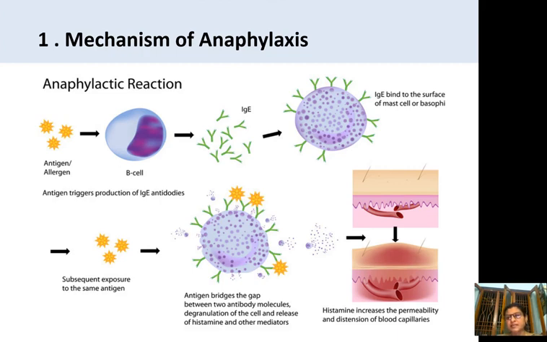You can see the histamine increasing the permeability and the distension of the blood capillaries. The top is normal, and whenever these allergy mediators are released from the mast cell, you can see the changes in the circulatory system and vascularity.